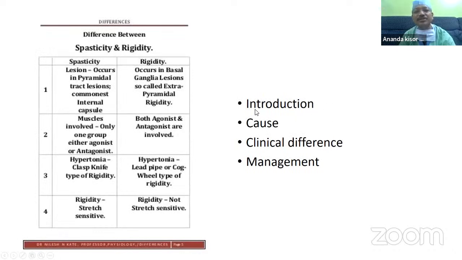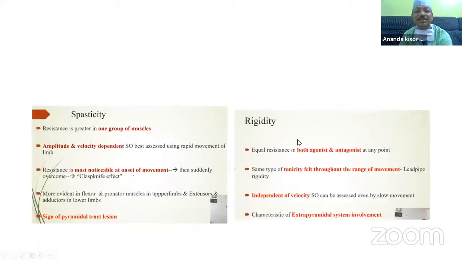It's the introduction, basically the causes. These are higher upper motor neuron lesions. There are different causes of the upper motor neuron. You have to write it down. Clinical difference: where the lesions are basically in the pyramidal tract, and in rigidity it's the basal ganglion lesion. In rigidity there are different types, but in muscles, only one group, both the agonist and antagonist groups are involved. And spasticity is stretch sensitive, whereas rigidity is not stretch sensitive. So basically these are the differences.